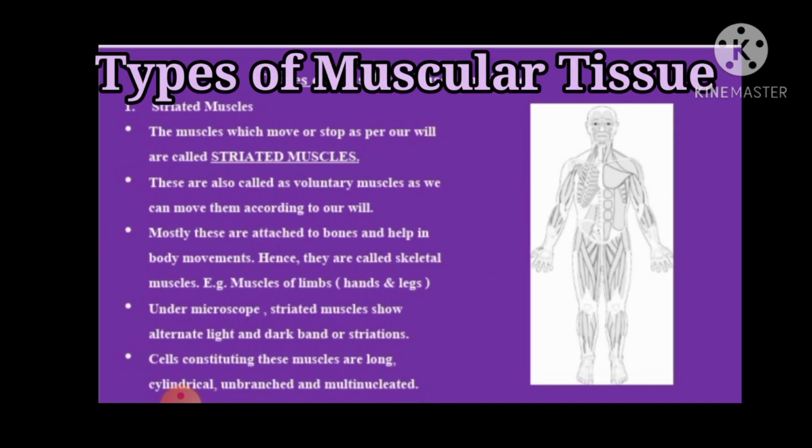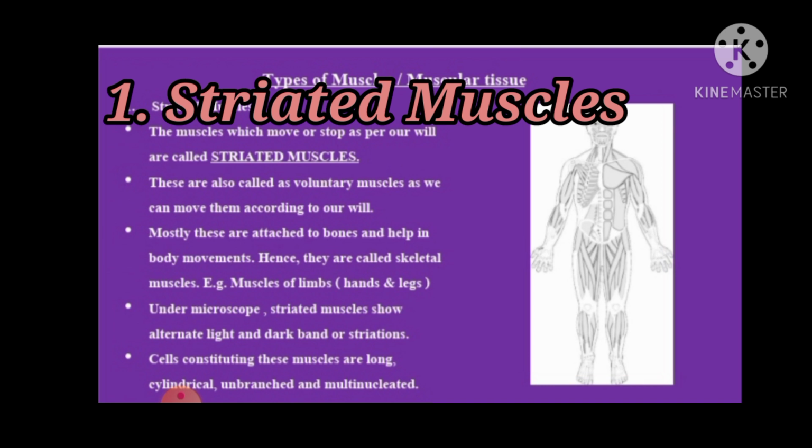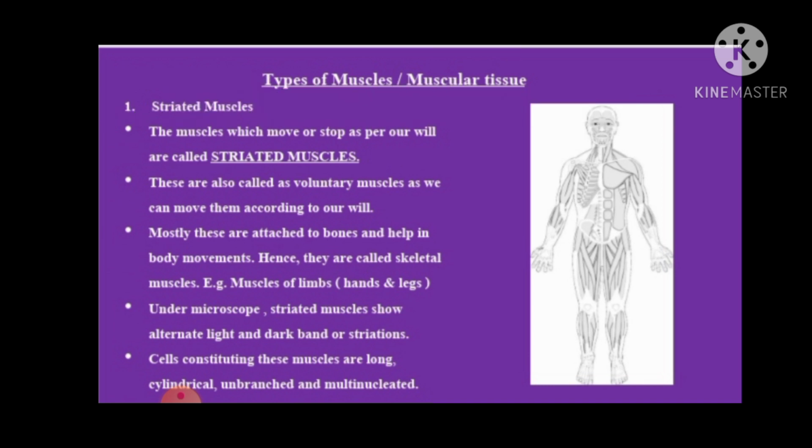Now let us study about types of muscles or muscular tissue. First type is striated muscles. Striated muscles are also known as voluntary muscles, striped muscles, or skeletal muscles. The muscles which move or stop as per our will are called striated muscles. These are also called voluntary muscles as we can move them according to our will.